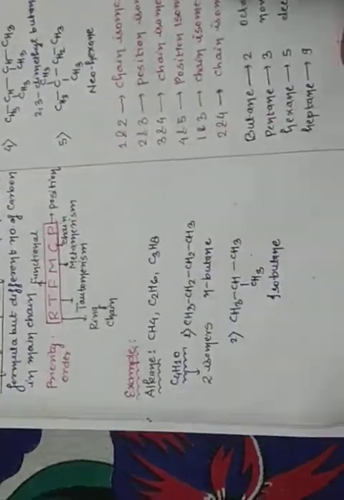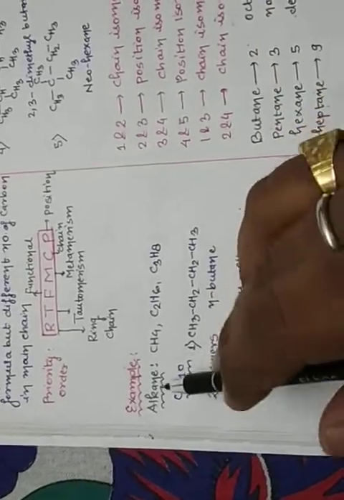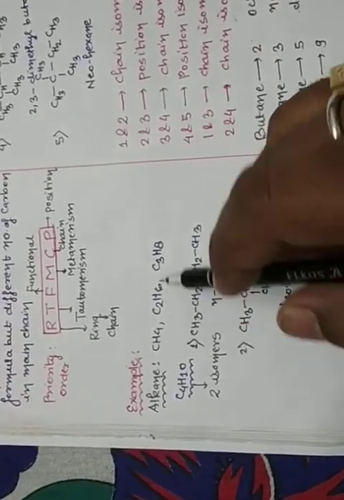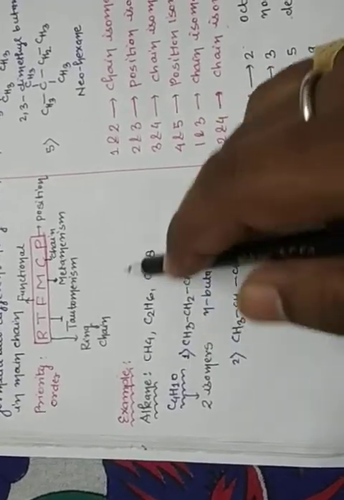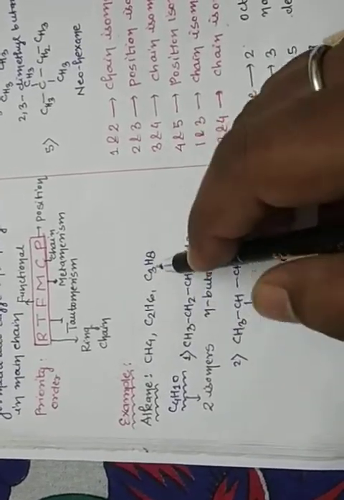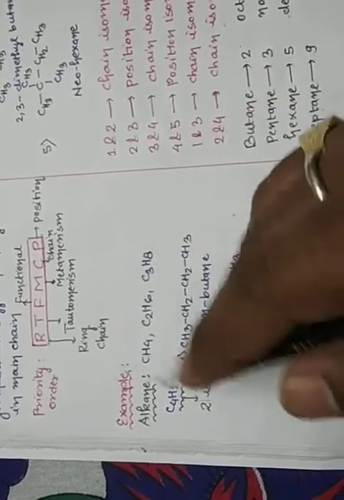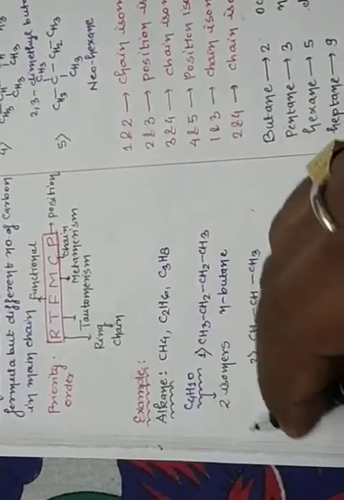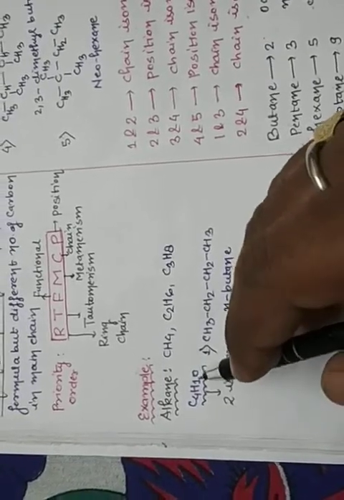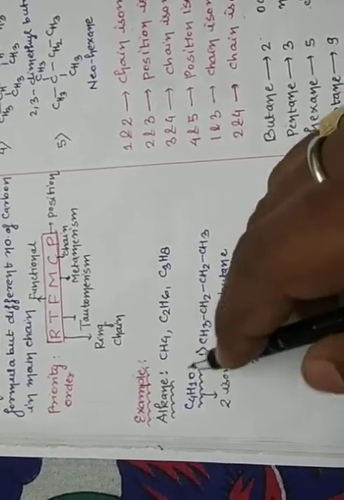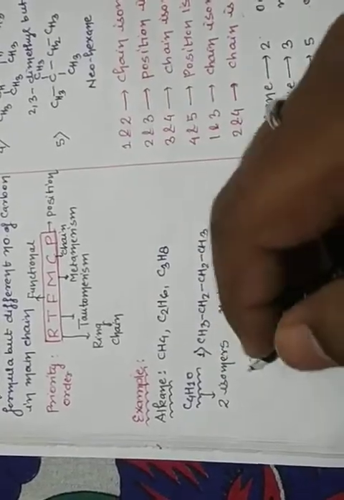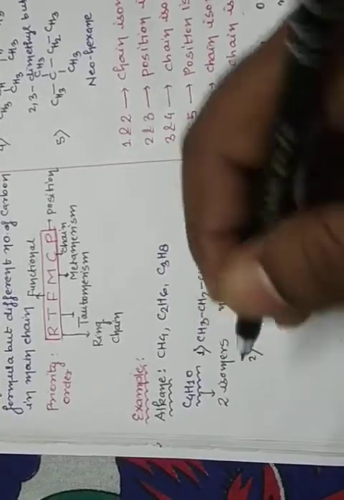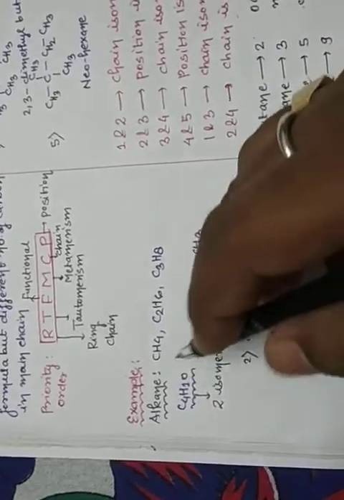Now suppose you have C4H10. Look, this is CH4, C2H6 and C3H8. There are no isomers. But in this case, this is a normal form. But you always consider greater than or equal to 4 carbons. So okay, C4H10. In your examination, this type of structure is given in your question paper. And what is the question? Find how many isomers are present in C4H10.